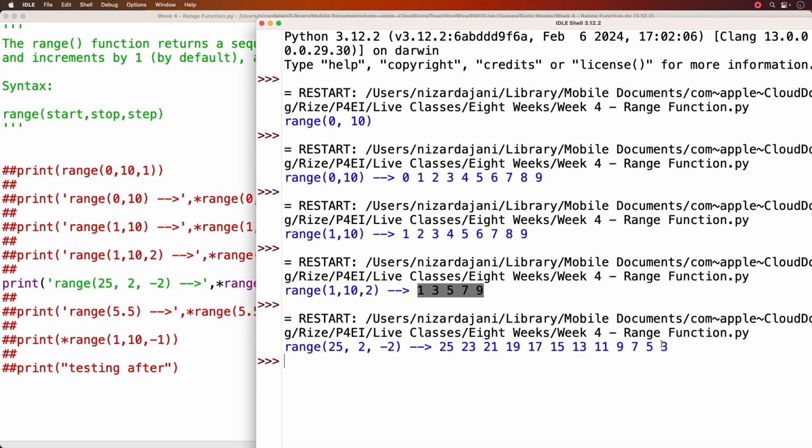I go all the way to, I stop at 3 because my stopping point is at 2. If I were to continue from 3 using -2, I would go down to 1, that's the next decrement by 2. But 1 is not part of the 25 to 2 range.